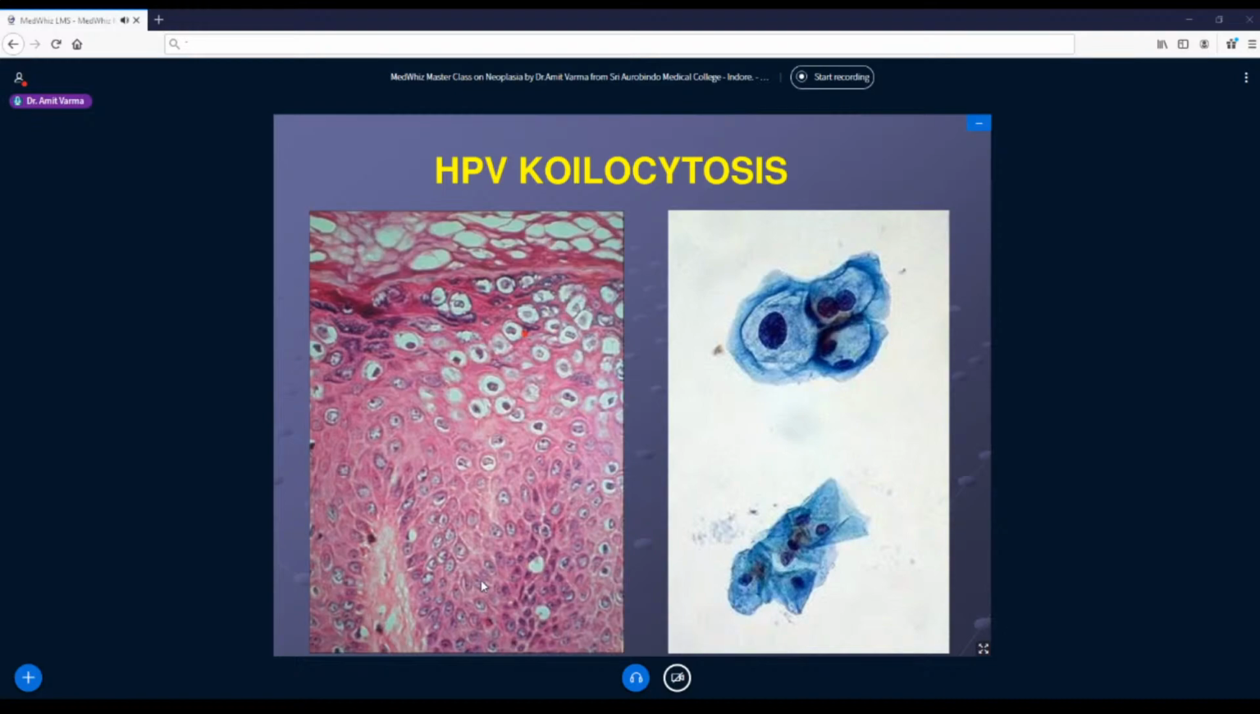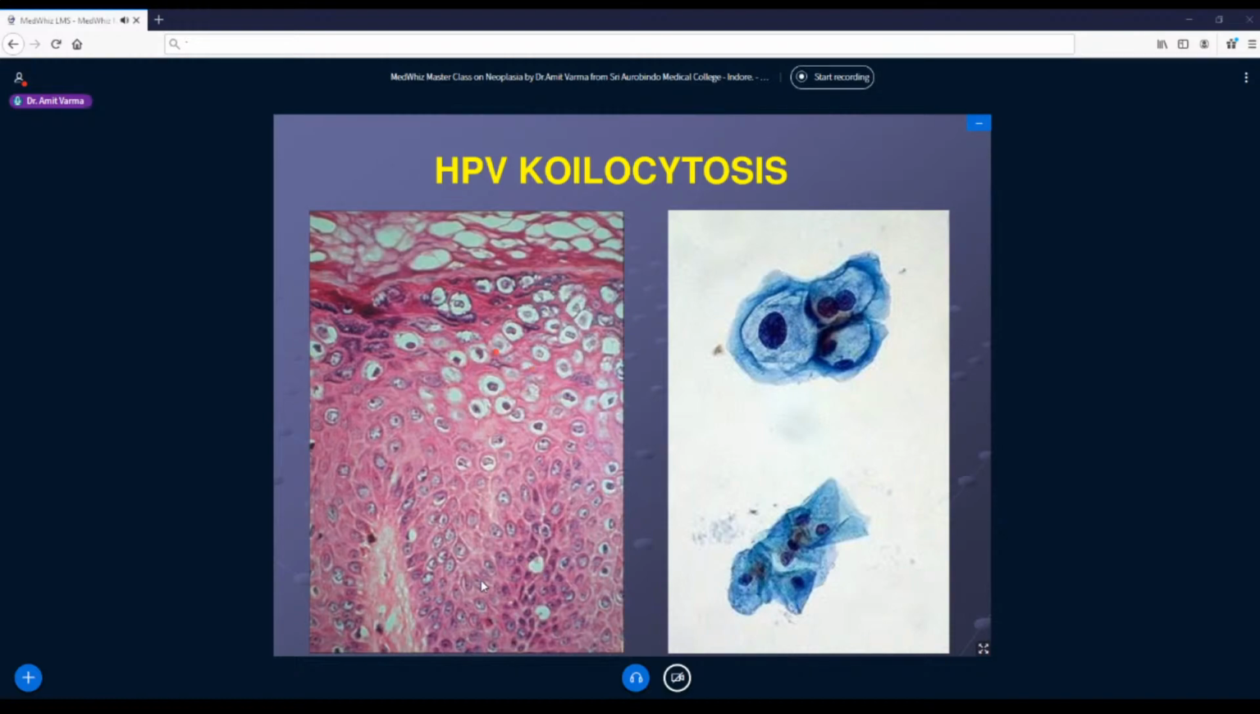Coming to how HPV looks. So this is a squamous epithelium, multilayered, and this is a picture from a papilloma. What you can see here is, if you see these cells surrounding the nuclei, there is a big halo. So this is what is meant by coilocytosis. Coilocytic change in the epithelium is an indirect indicator that this epithelium has HPV infection.